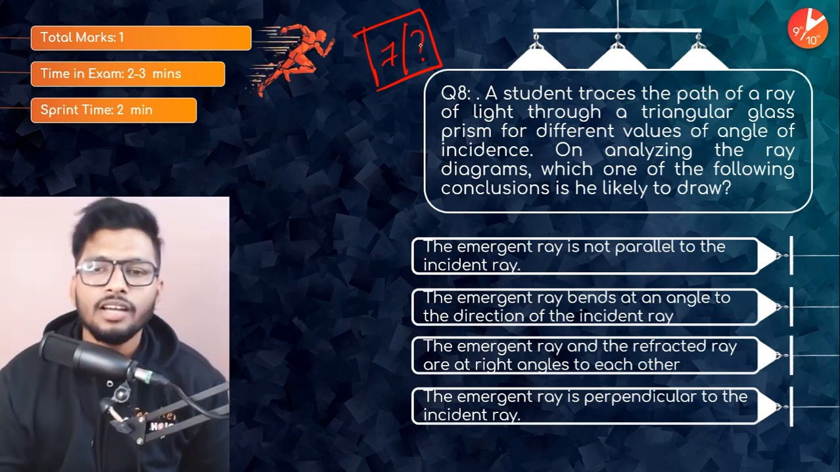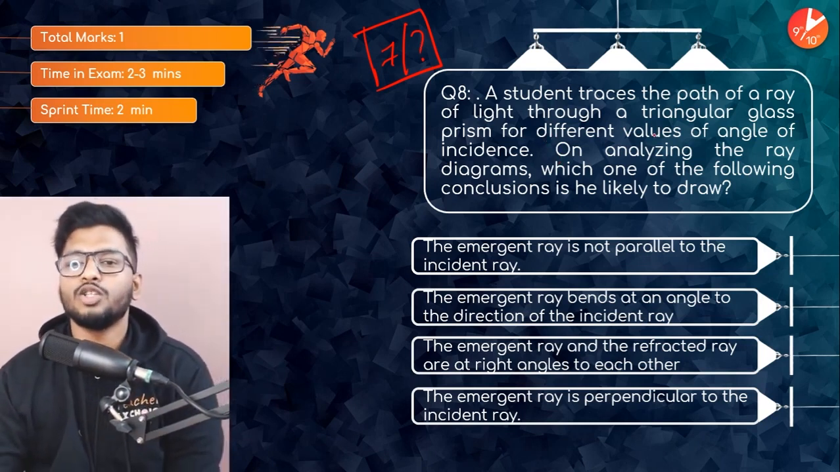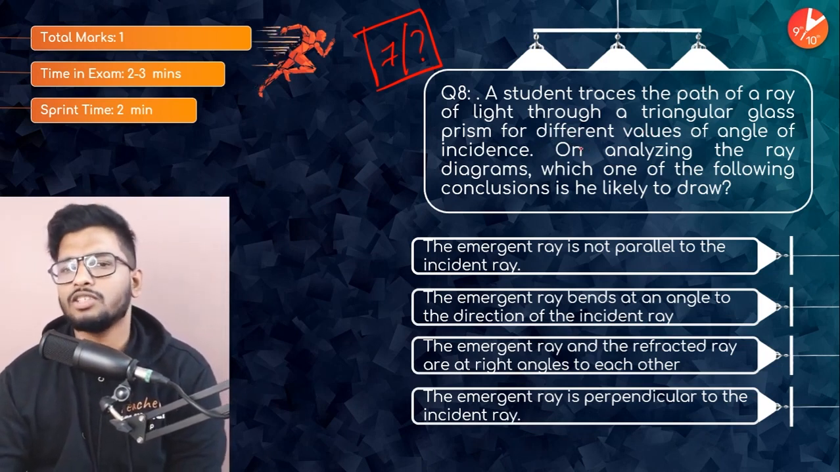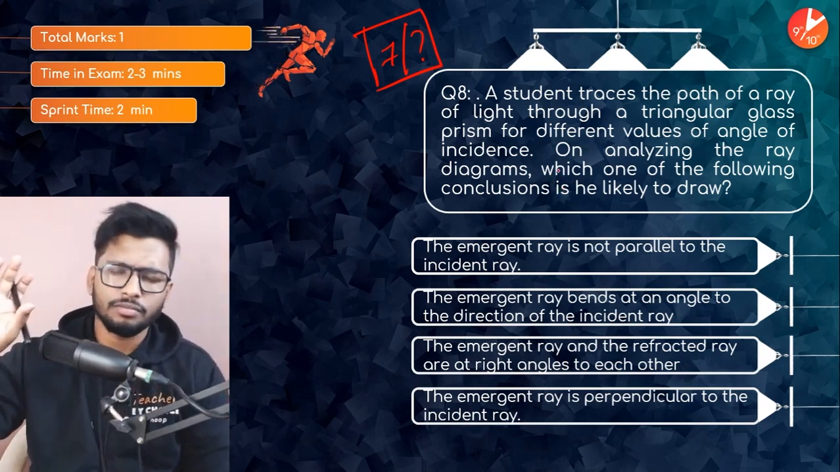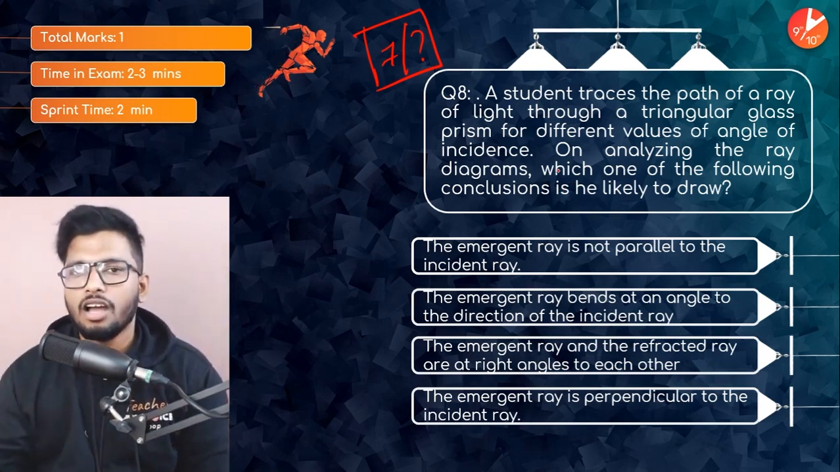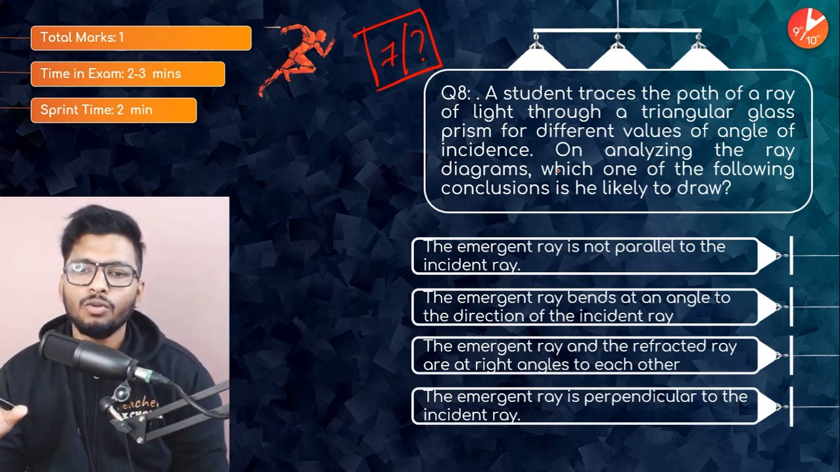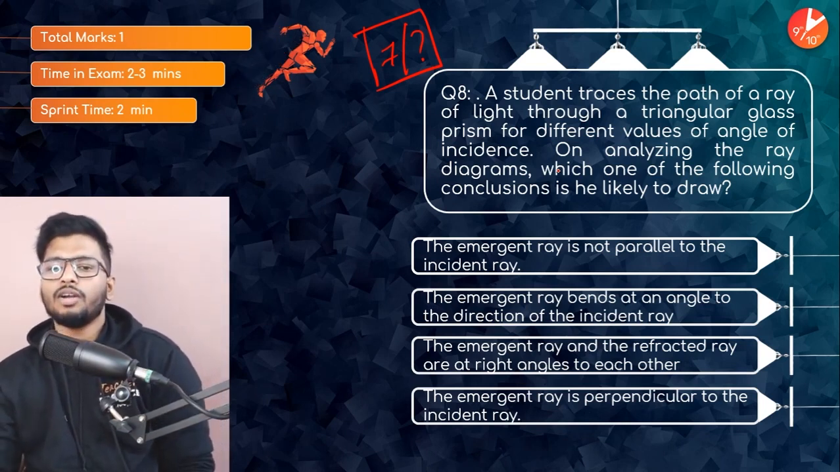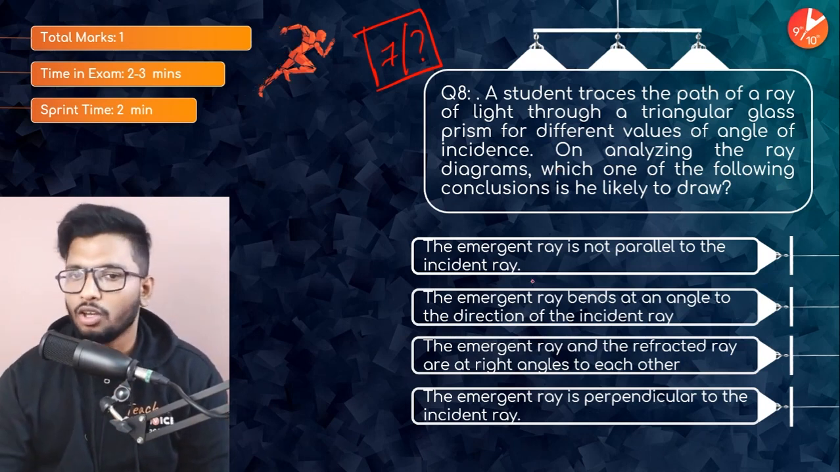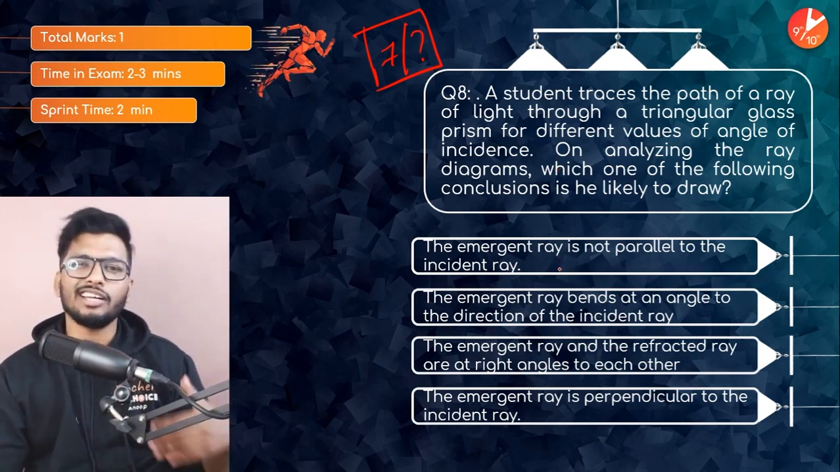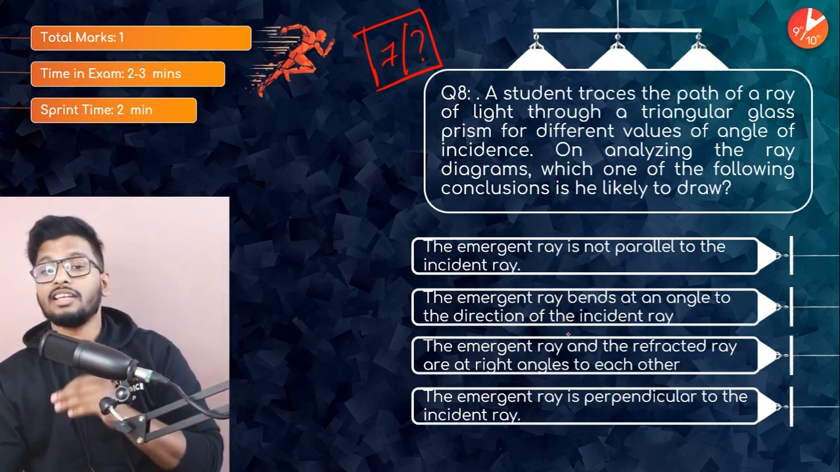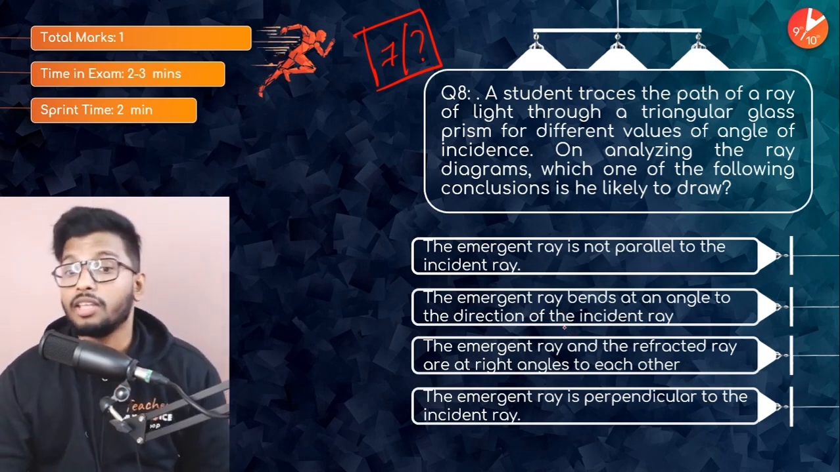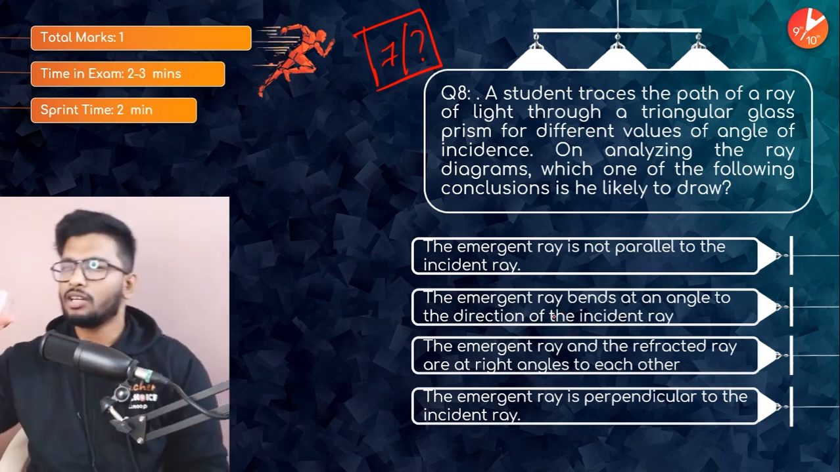Okay, 8th question. A student traces the path of a ray of light through a triangular glass prism for different values of angle of incidence. On analyzing the ray diagram, which one of the following conclusions is he likely to draw? So you have a triangular glass prism, and you're changing the angle of incidence. Now the question is, for those different angles of incidence, what would the emergent ray be like? The options are: the emergent ray is not parallel to the incident ray; the emergent ray bends at an angle to the direction of the incident ray; the emergent ray and the refracted ray are at right angles to each other; or the emergent ray is perpendicular to the incident ray. Read the question carefully and then answer.